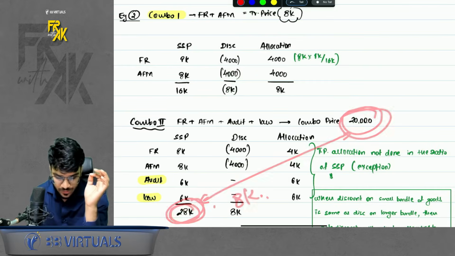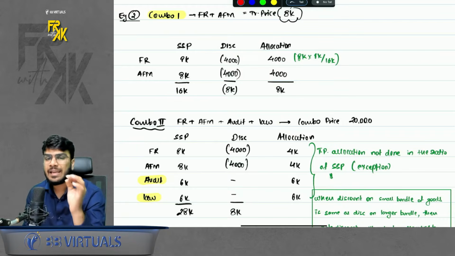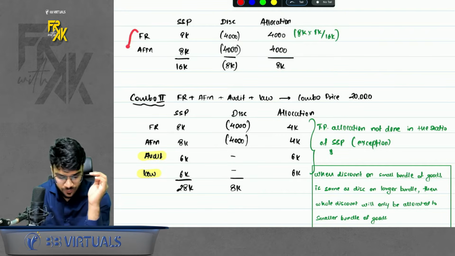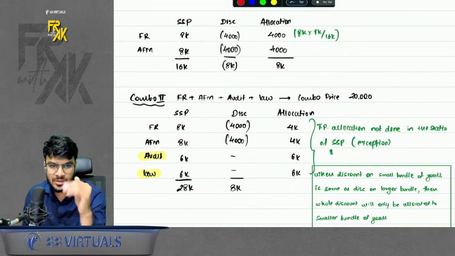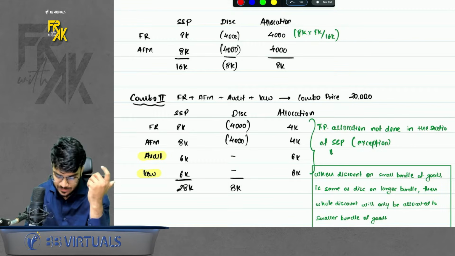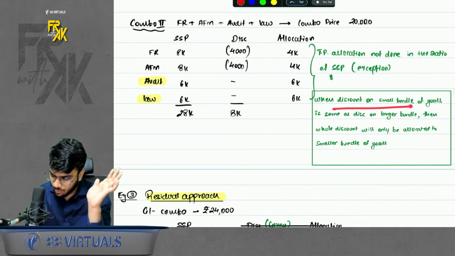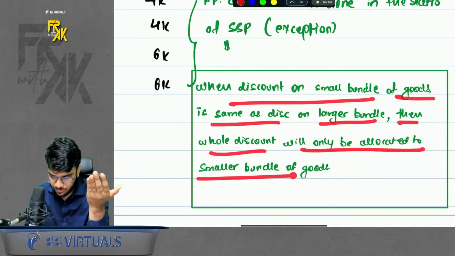If you see closely, when you were selling only 2 products, you gave a discount of 8,000. When you are selling 4 products, you still gave a discount of 8,000. That means here the discount is being given only on the first 2 products. Even if you are adding 2 more products in the combo, you are not giving any additional discount. So in this case, even if I'm adding audit and law in the combo, I'm not giving any additional discount. So in this case, don't allocate the discount in the ratio of SSP. Standard says in this case, the discount will be allocated only between FR and AFM. This is exactly what I've made you write right here. When discount on a small bundle of goods is the same as discount on a larger bundle, then the whole discount will only be allocated to the smaller bundle of goods.